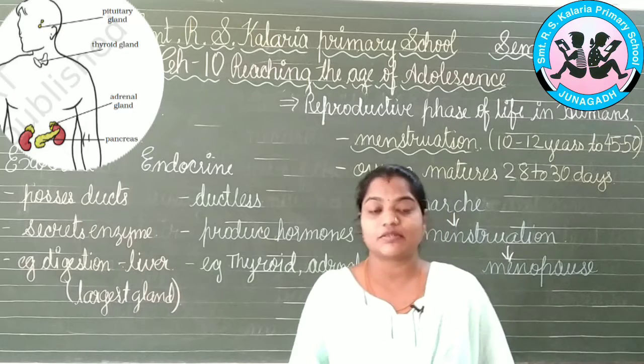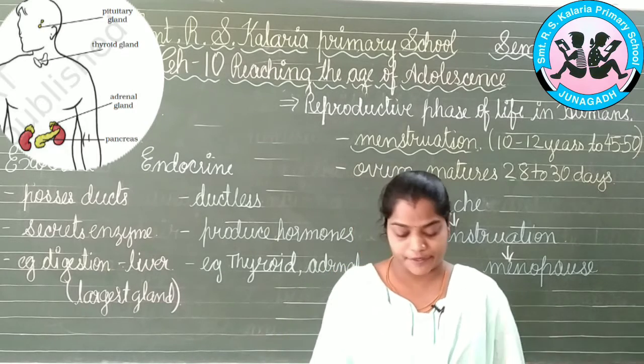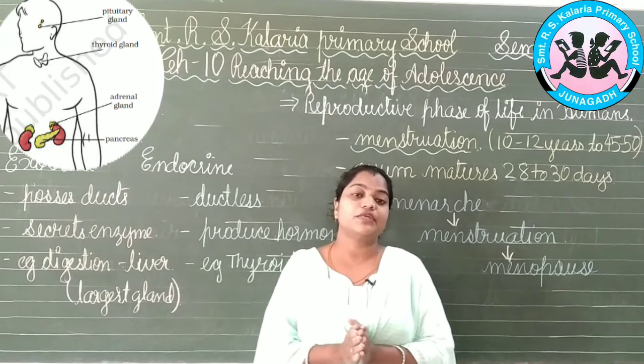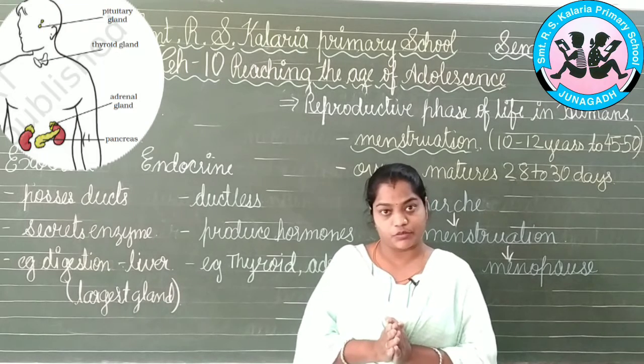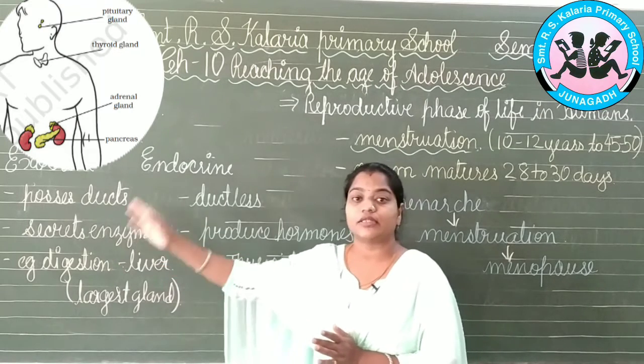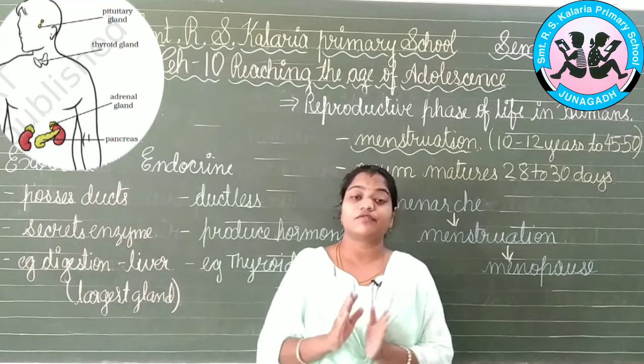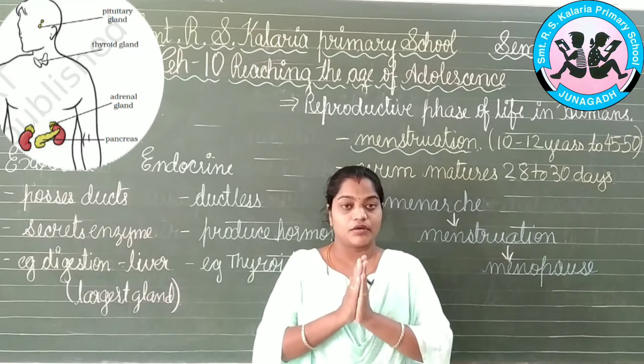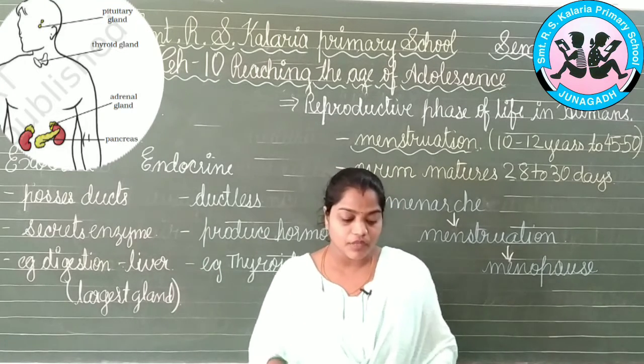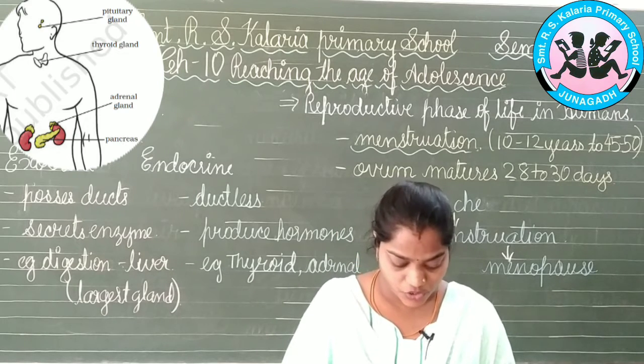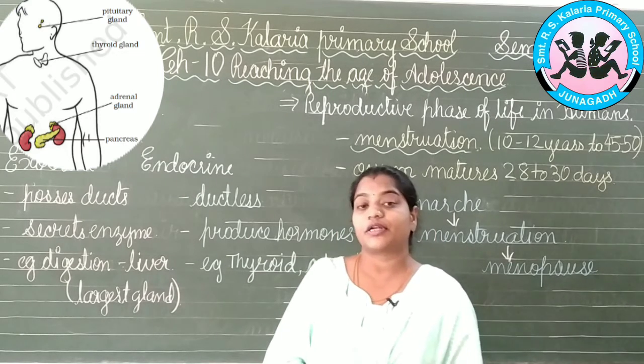Now let me specify something about the pituitary gland. The pituitary gland is considered to be both an exocrine gland and an endocrine gland, so it is one of the glands that has both systems. Next, we have the role of the hormones in initiating the reproductive functions.